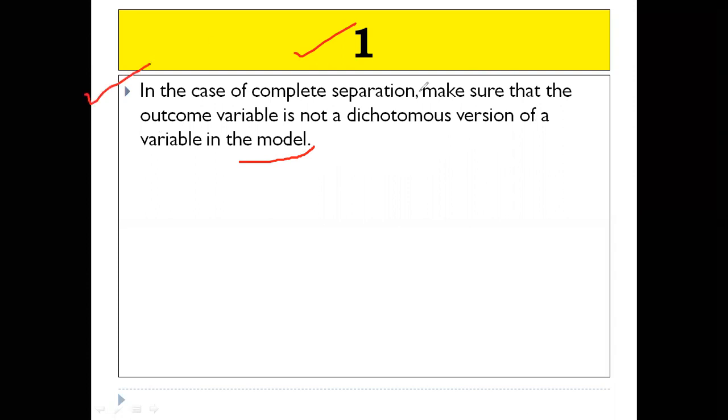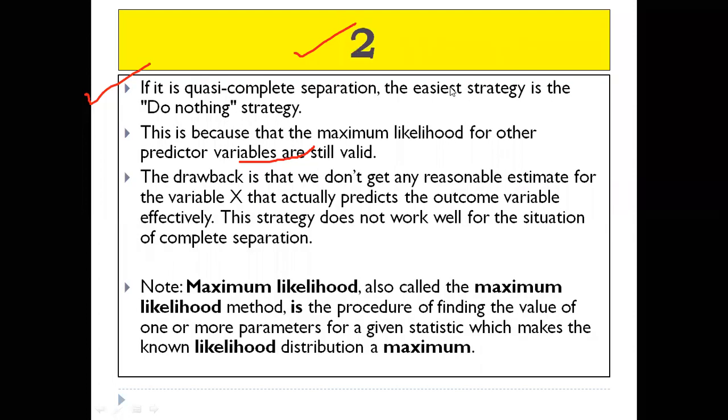Next, if it is quasi-complete separation, the easiest strategy is the do nothing strategy. If you are sure that your separation is quasi-complete, then just follow the do nothing strategy. This is because the maximum likelihood estimates for the other predictor variables are still valid.